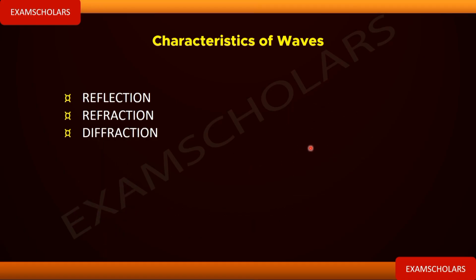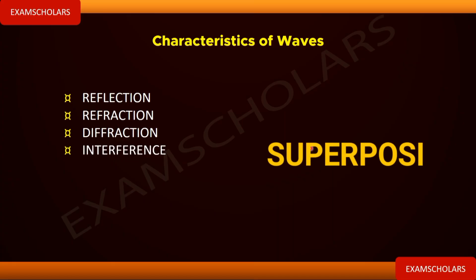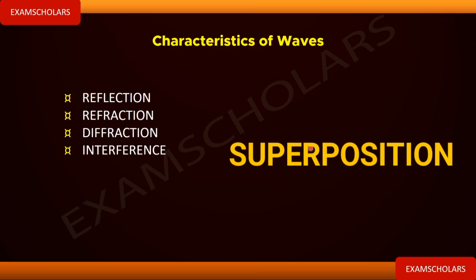Now to the next attribute of wave, which is called interference. To learn interference, we need to understand how waves behave when we have multiple waves. So let's understand something about them. That is what we call superposition of waves.